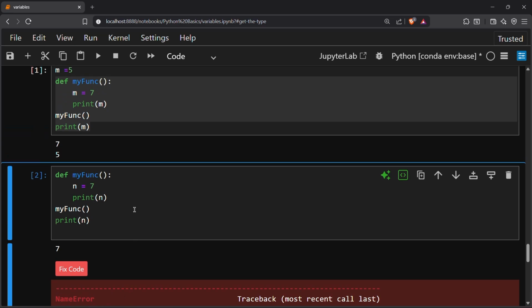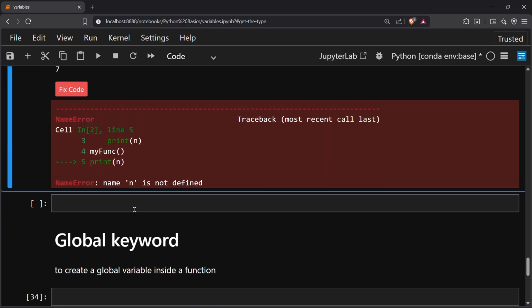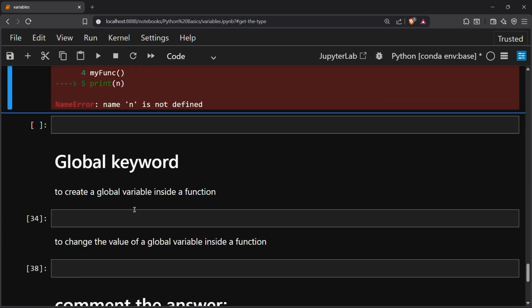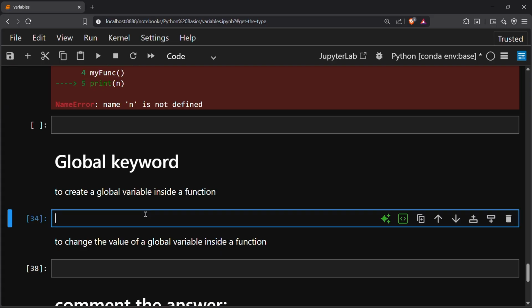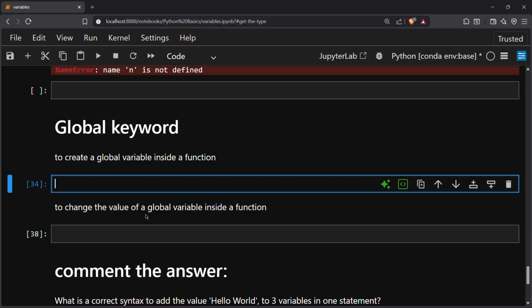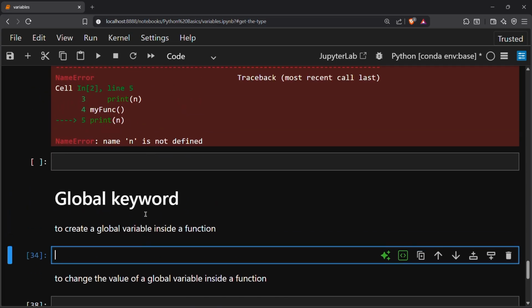Okay, so this is the global variable, and here is the global keyword. What is the global keyword? The global keyword is used to create a global variable inside a function or change the value of a global variable inside a function. Okay, so first I will create a global variable inside a function.